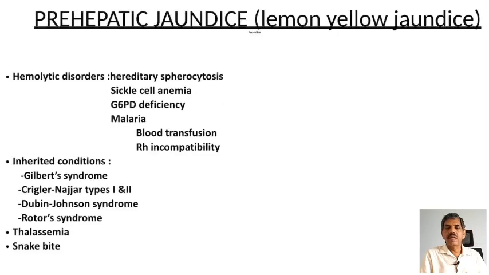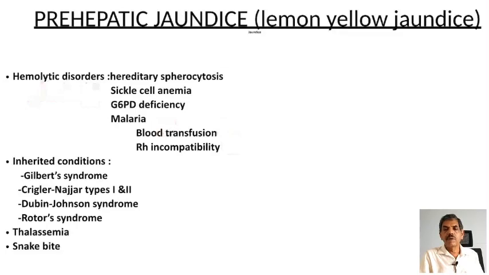Hemolytic disorders like hereditary spherocytosis, sickle cell anemia, G6PD deficiency, malaria, blood transfusion related jaundice, and Rh incompatibility are the important causes of hemolytic jaundice.